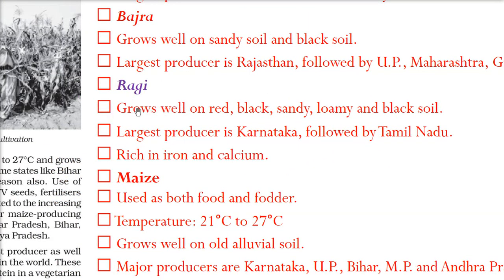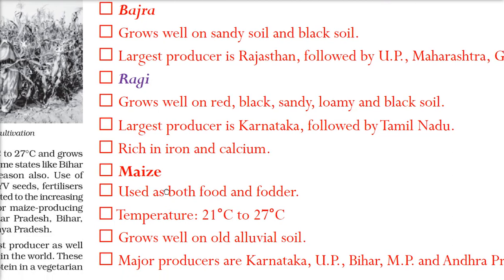Coming to ragi. Ragi is a crop that grows very well on red, black, sandy, and loamy soil. Which state is the largest producer of this ragi? It's Karnataka. Karnataka is the largest producer of ragi. Then comes Tamil Nadu. This ragi is very rich in Fe, iron, and Ca, calcium. So ragi is very important in terms of paushtikta, nutrients. So iron and calcium, these minerals are found in it.